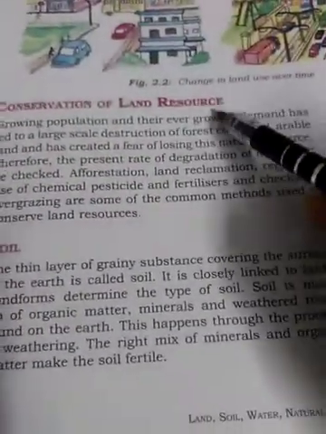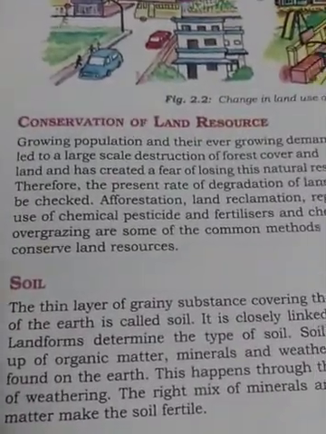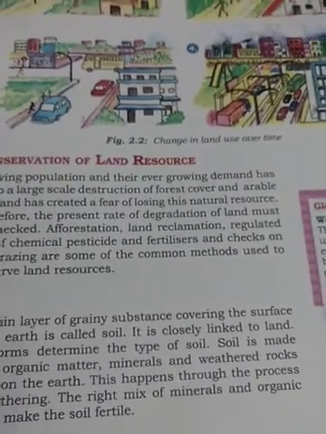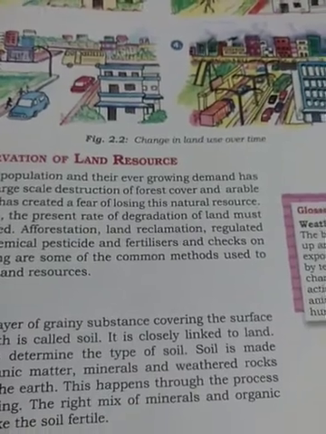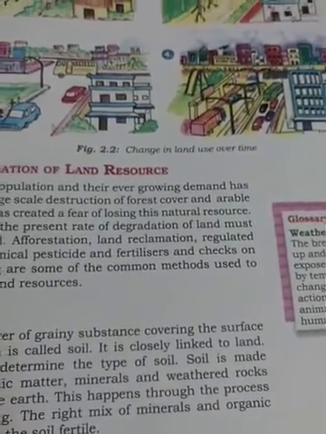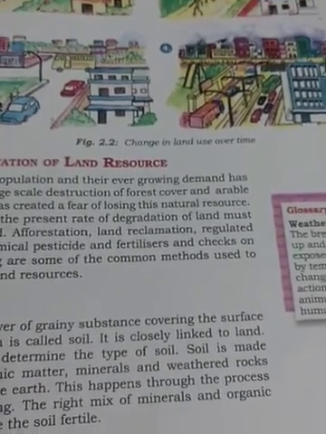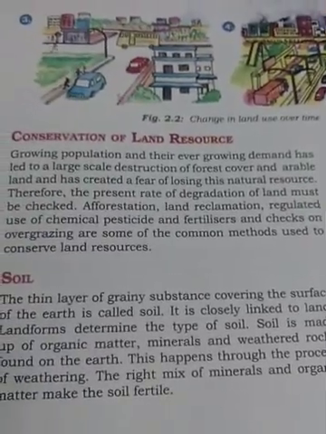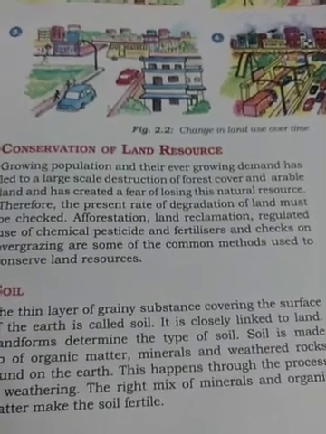Conservation of the land resource. Why do we need to conserve the land resources? Land availability is becoming limited due to increasing population and overuse of land. There is large-scale destruction of forests, that is deforestation, which leads to desertification and erosion of soil. It is important that land should be conserved, and the various ways by which it can be done are planting more trees, that is afforestation. Overgrazing should be controlled, which can be done by creating more pasture land.